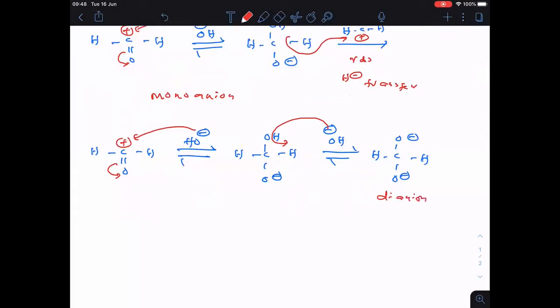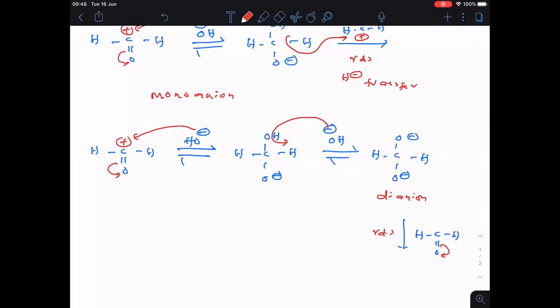Now the next step is another molecule of HC double bonded OH. And remember everyone, the next step is the RDS step. The pi bond will shift here, then this gets the positive charge, and hydride will transfer here. So here also, in the RDS step, hydride transfer only. And this mechanism is the dianion mechanism.